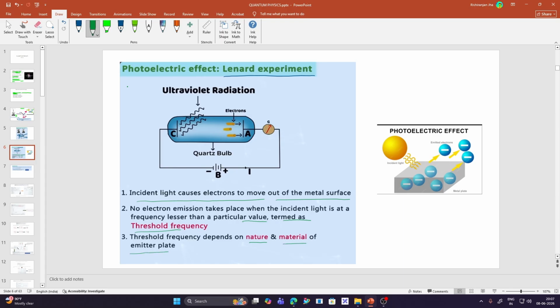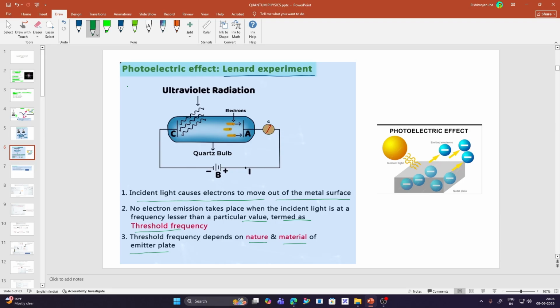What the scientists observed is that whenever ultraviolet radiation or monochromatic light was incident on the emitter plate, there was a discharge of electrons, but the electron discharge took place only at a certain frequency.